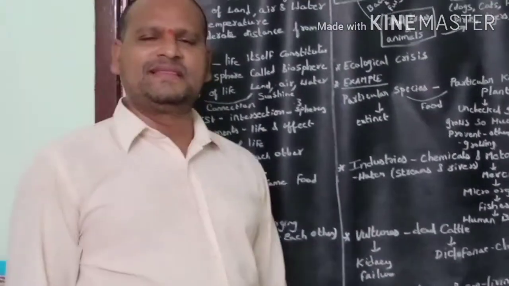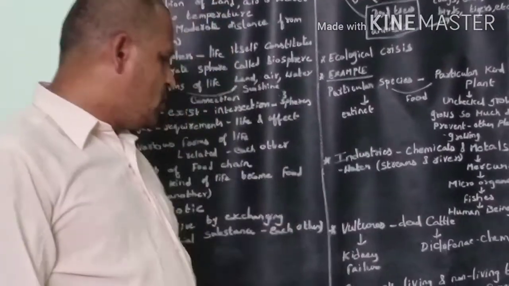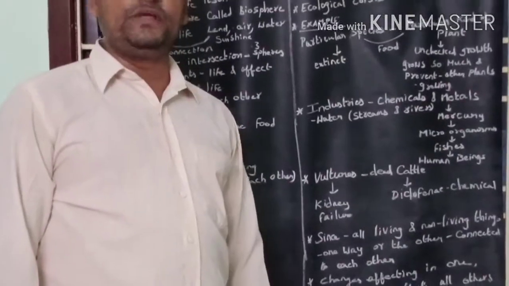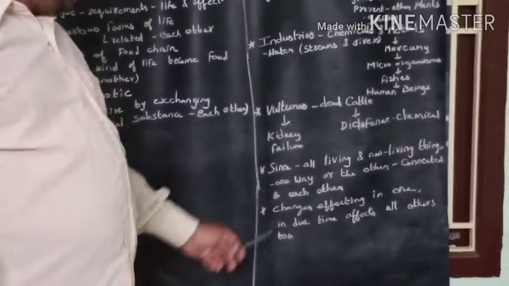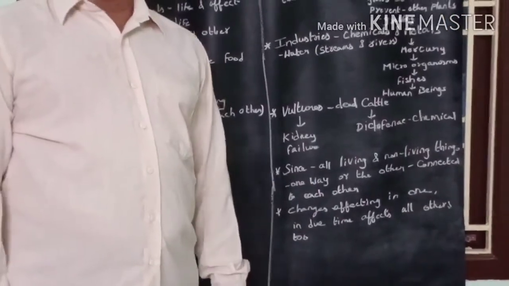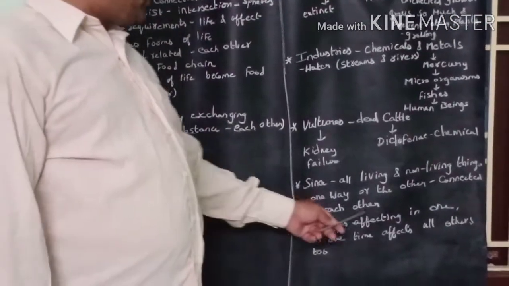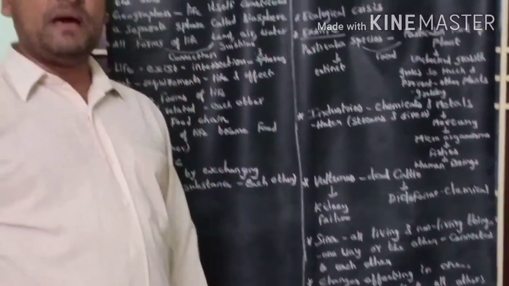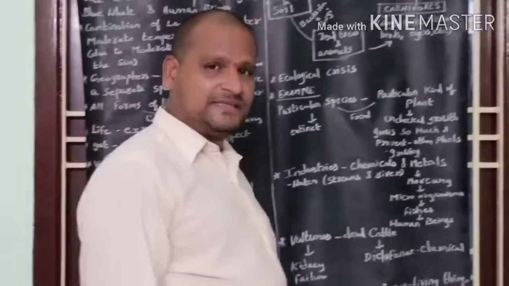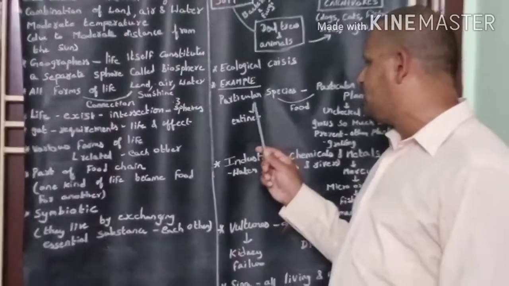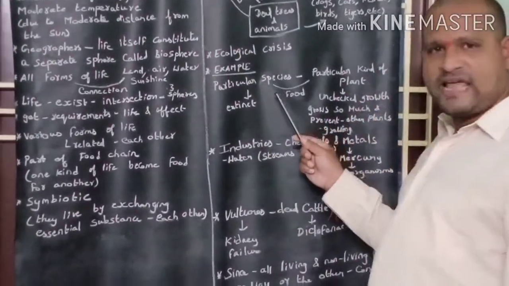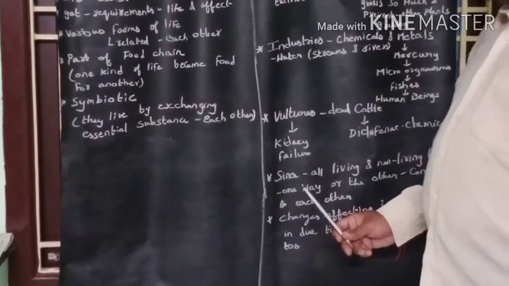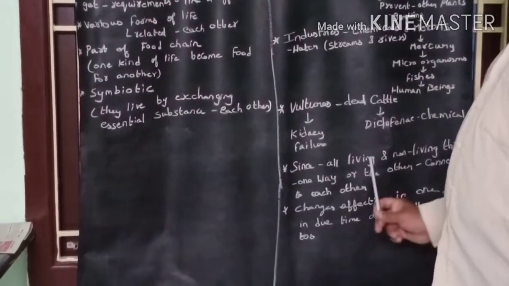Since all living things and non-living things are connected with each other one way or another, changes affecting one will in due time affect all others too.